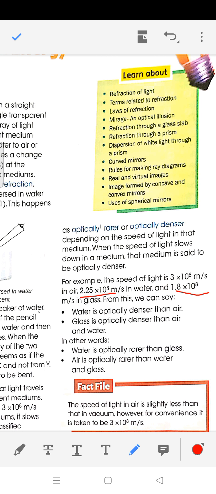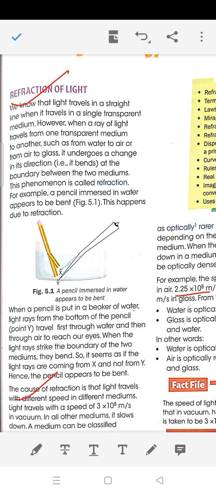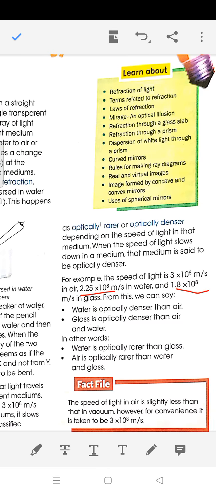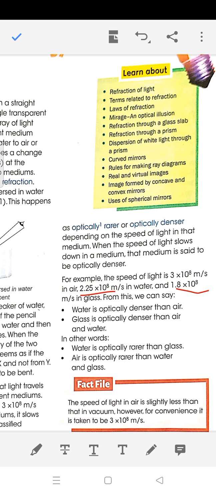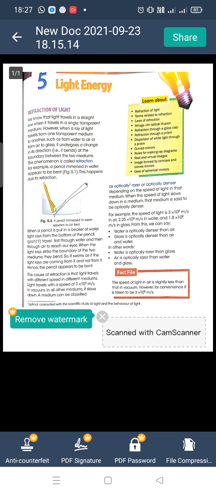So when an oblique ray enters from one medium to another medium, then its direction changes, and this property is called refraction of light. Okay, this property is called what? The refraction of light.